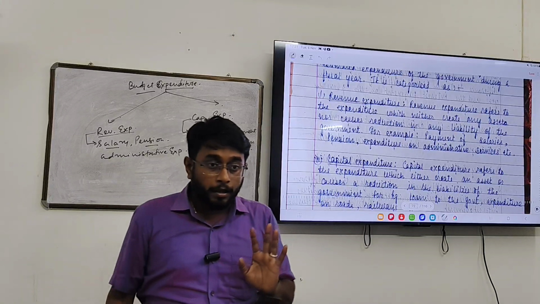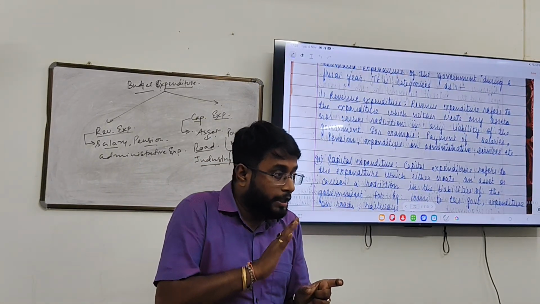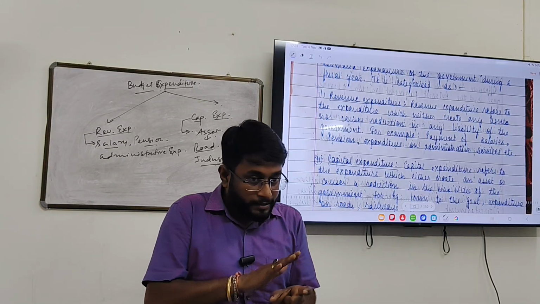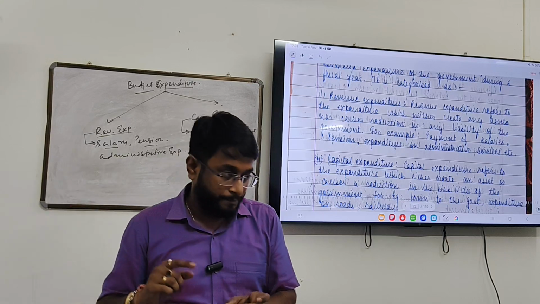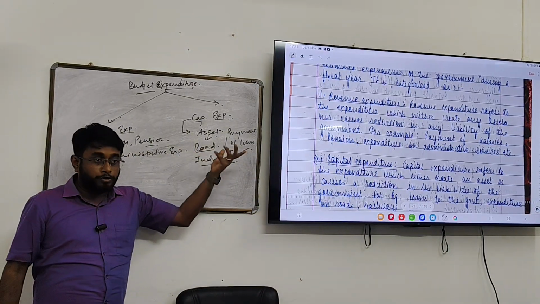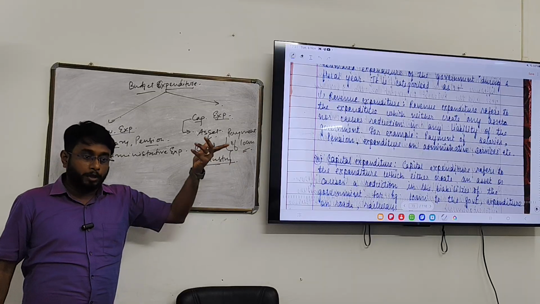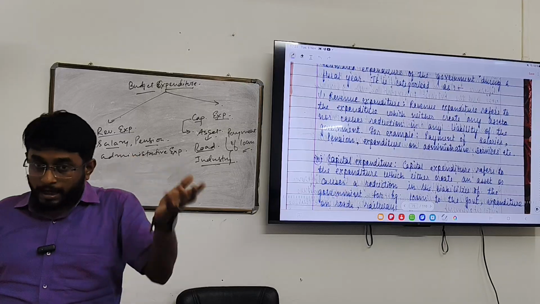Now what happens here? Revenue expenditure means it is not creating any burden, and at the same time it is not helpful in generating any asset. But capital expenditure means you are making roads, railways, flyovers, many industries, hospitals, IIMs, IITs.